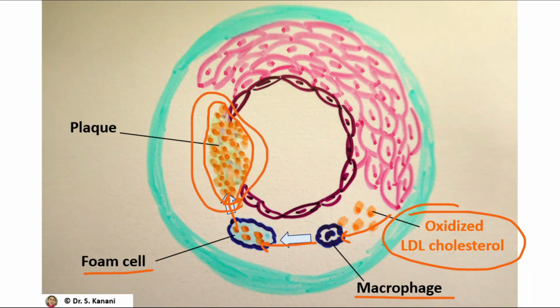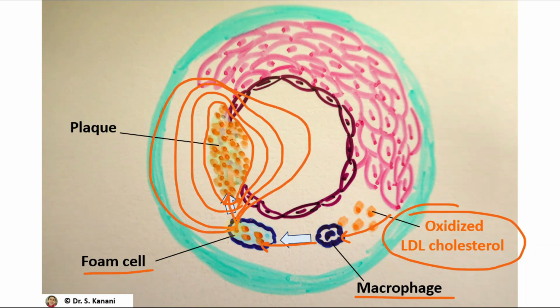And as you can see, when the size of the plaque increases, first, we know that the wall of this artery is not healthy anymore. It does not have the strength and also the elasticity. And also we see that the lumen of this artery keeps getting narrower and narrower, and at some point it is completely blocked.